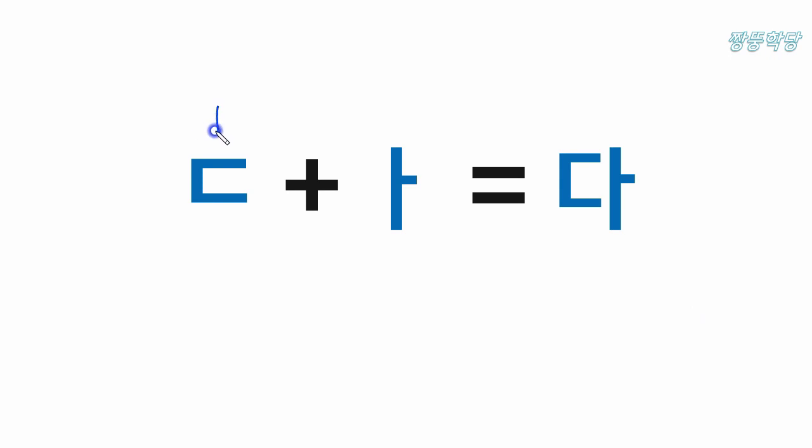And this is do sound. 드아, 다. 다 is a sign for closing the sentence, and also it teaches us which one is the predicate. The word which is added with 다 is the predicate.